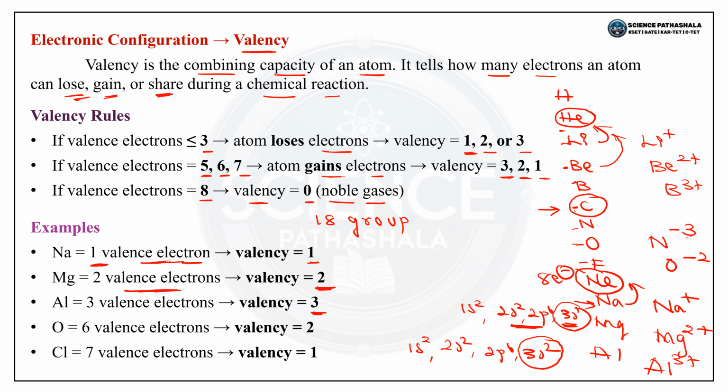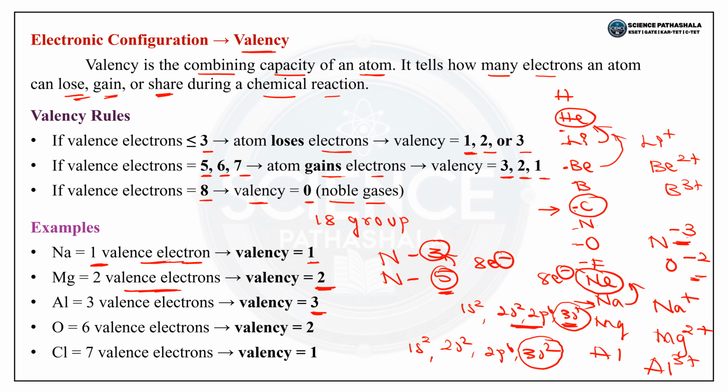What is the valency for nitrogen here? The valency for nitrogen is 3. The number of valence electrons for nitrogen is 5, the number of electrons present in the outermost shell. How many electrons are there in the outermost shell? 5 electrons. How many are needed to complete the octet? 3 are needed, so the total becomes 8 electrons. So this 3 is the valency, and this 5 is the valence electrons. What is the charge here? It is -3. Oxygen has a -2 charge.